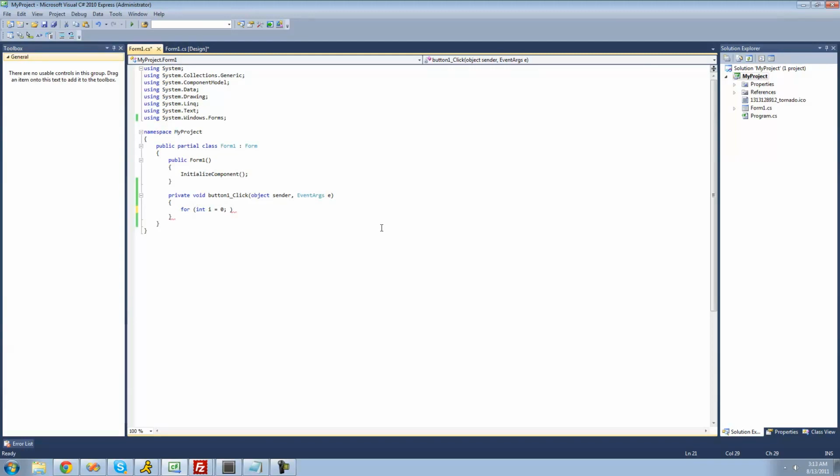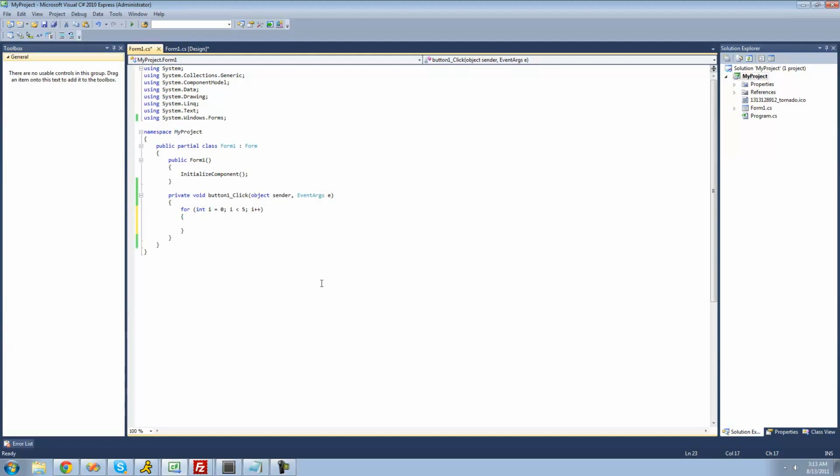Basically what it's going to do is, before it loops each time, it's going to check this conditional statement. And if it returns true, then it's going to proceed through the for loop and loop again. But if it returns false, it's just going to stop executing and never loop through again. So we're going to say while i is less than 5, and then the third statement is executed after it loops through. What we're going to do here is just have it increment i by 1, so we're just going to do i++. And then we're going to want to put two curly braces. Inside of these two curly braces is basically the code that it will loop through.